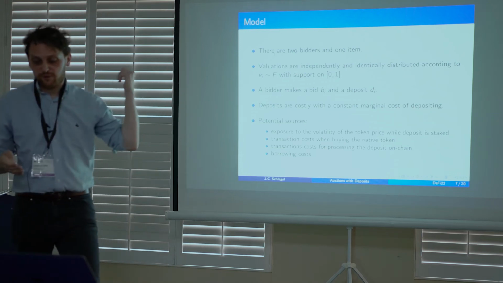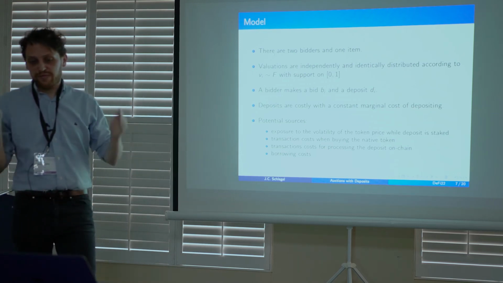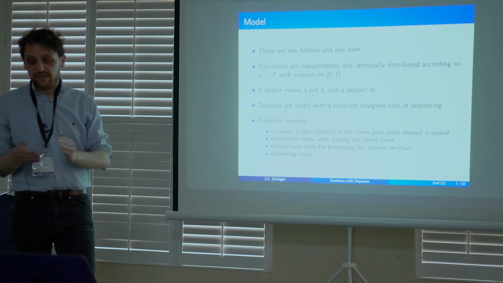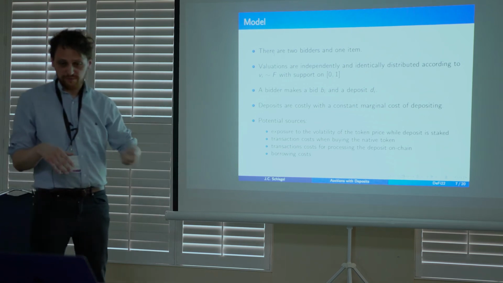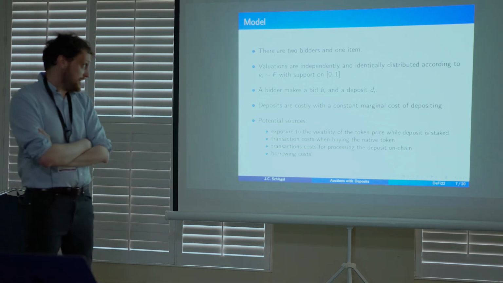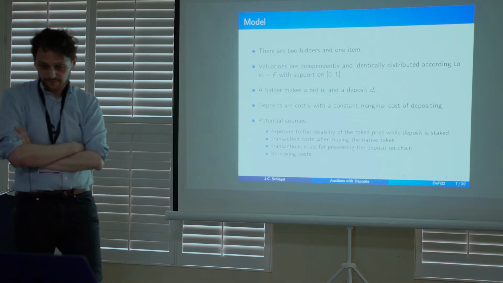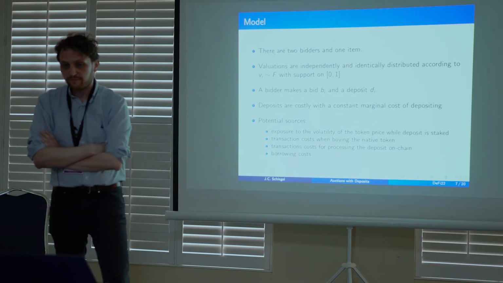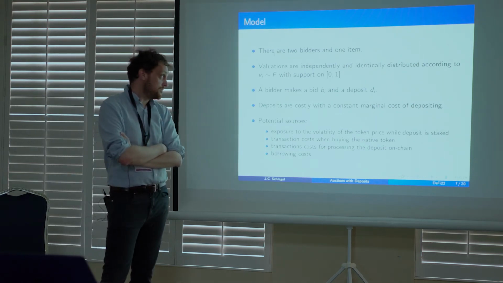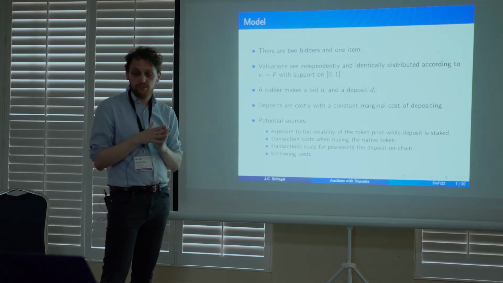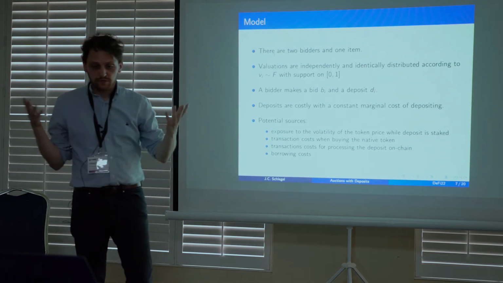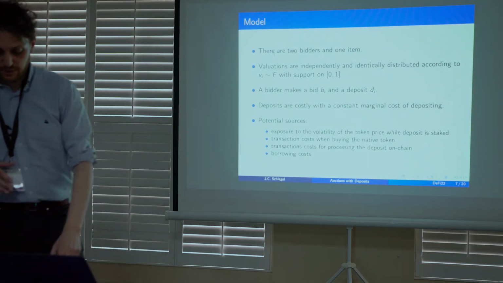In this auction that I've shown you, you have to basically place it there for 5 to 10 days, right? And it moves around quite a lot. The value of that might be bad, and it provides an opportunity cost. You can think of transaction costs. I think there are multiple reasons why it would be costly to put a large deposit, right? Or you can think of borrowing the token to make the deposit.